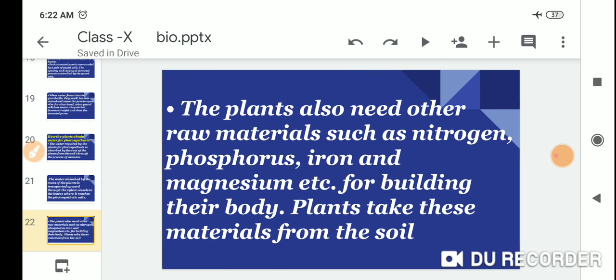The plants also need other raw materials such as nitrogen, phosphorus, iron, and magnesium for building their body. Plants take these materials from the soil.